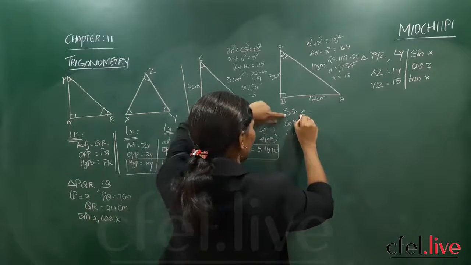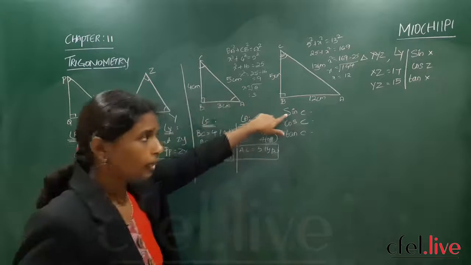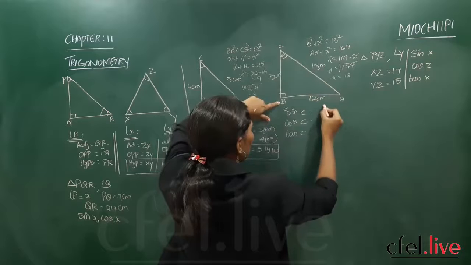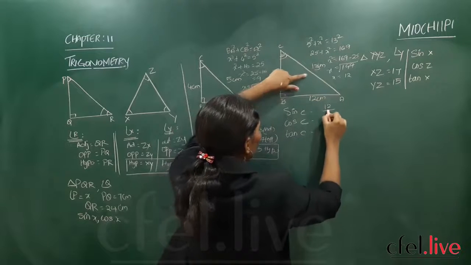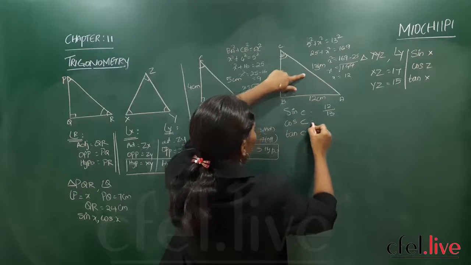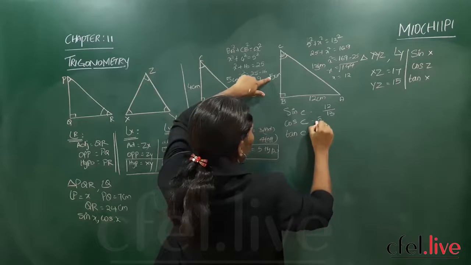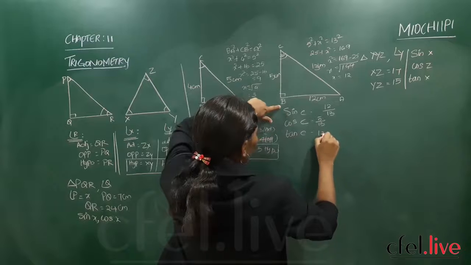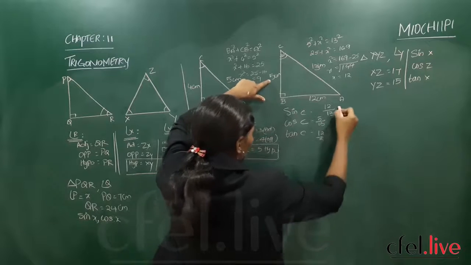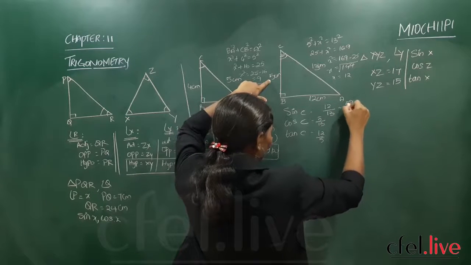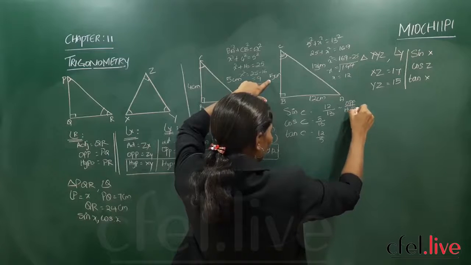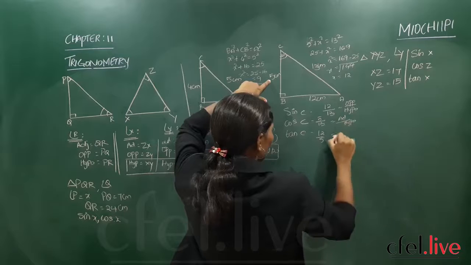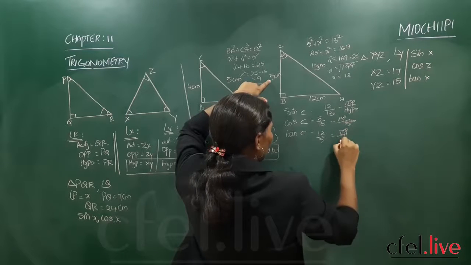Now sine. Sine means opposite by hypotenuse. As you are standing here, opposite will be BC. So 12 by 13. Now for cos, 5 by 13. For tan, 12 by 5. So what is this? Opposite by hypotenuse. This is adjacent by hypotenuse. This is opposite by adjacent.